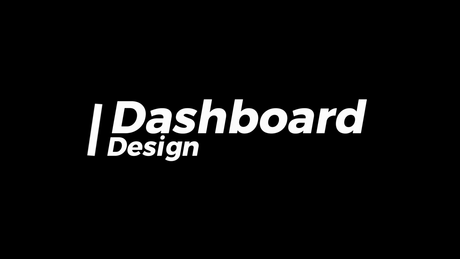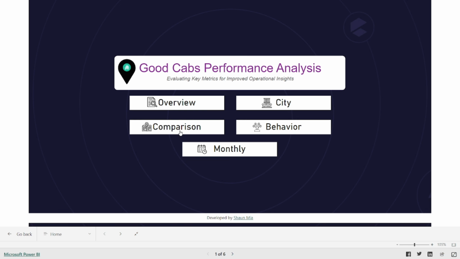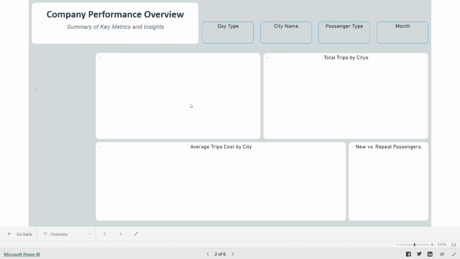Dashboard design. Here I developed the dashboard design in 5 pages. First the home page, then overview, city, comparison, behavior and monthly. First, the overview page.